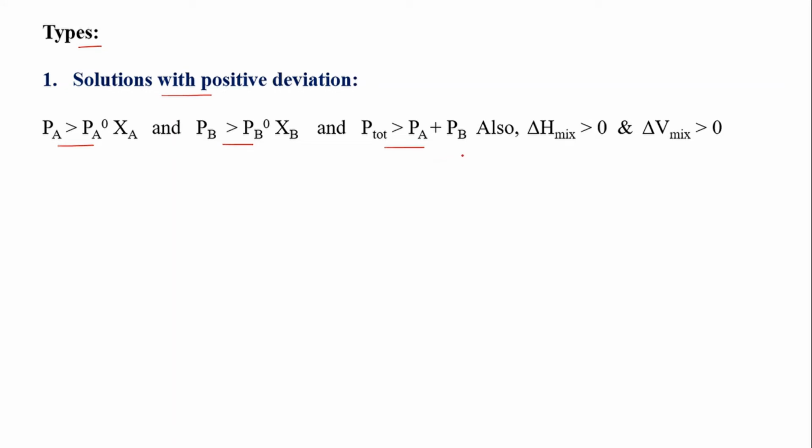Similarly, the total vapor pressure of a solution is greater than the sum of the vapor pressures of the components, PA plus PB. And here delta H mix is greater than 0 and delta V mix is also greater than 0. That means there is a positive change in enthalpy and volume.